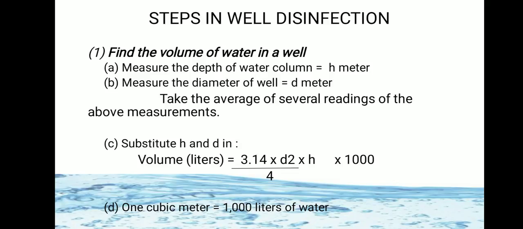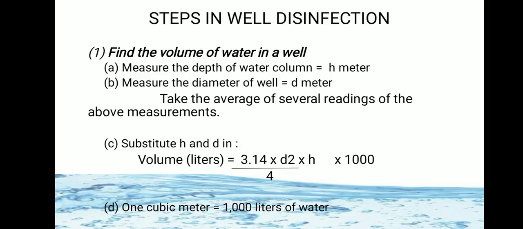Volume in liters is equal to 3.14, that is pi, into the depth of the water column, into the diameter of the well squared, divided by 4 into 1000. Here 1 cubic meter is equal to 1000 liters of water.